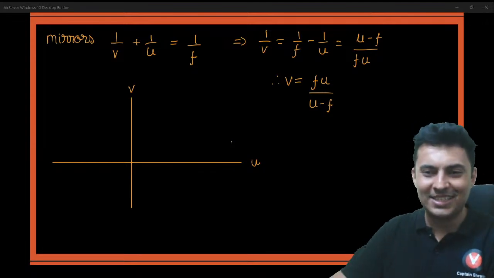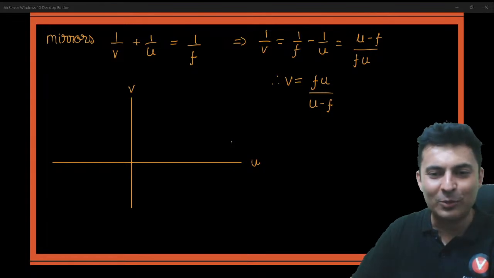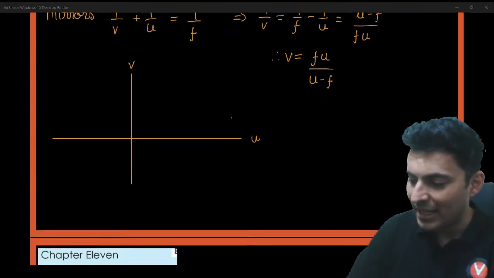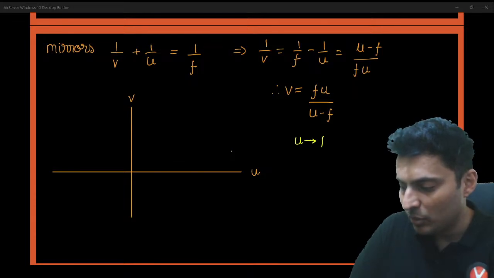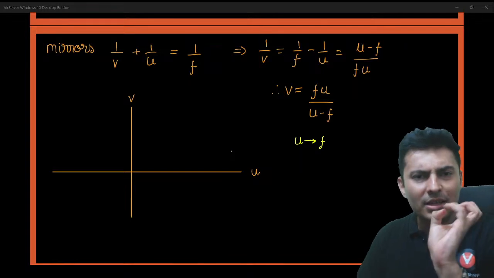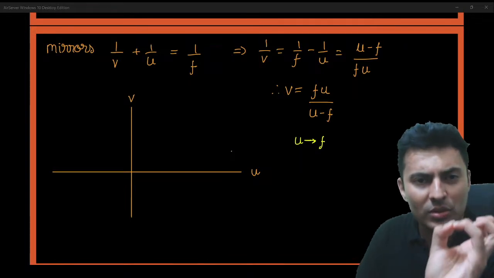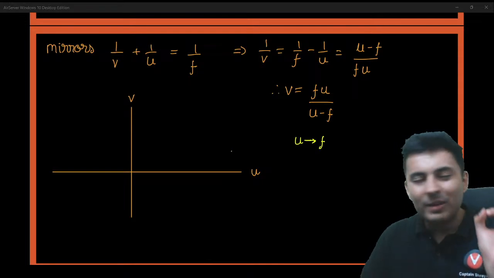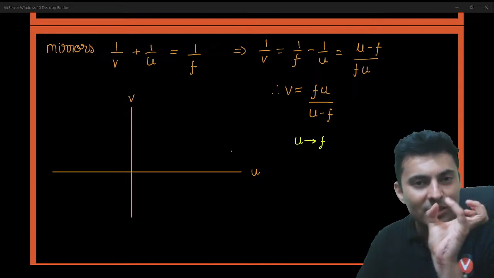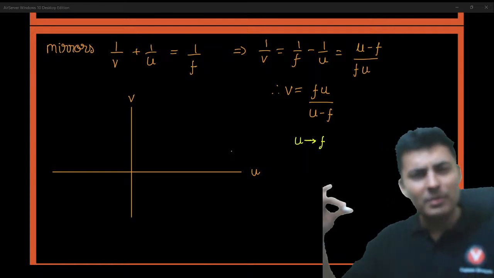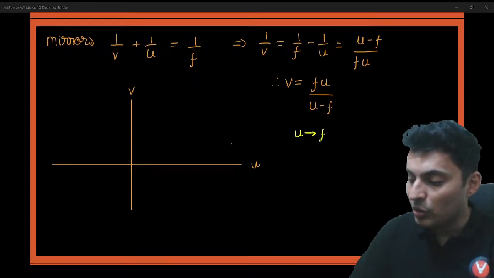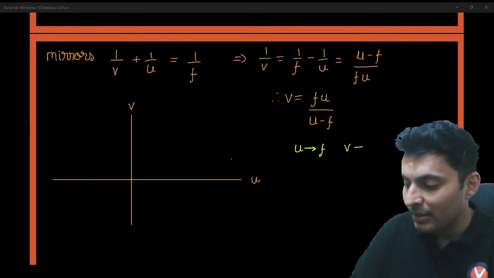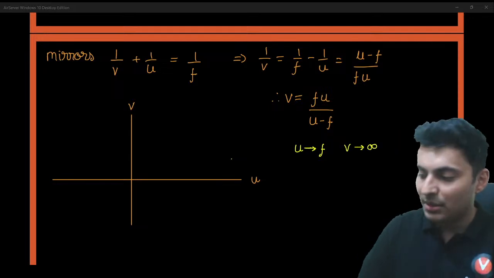Now take some special situations. My dear warriors, what are the special situations? Imagine the object is kept close enough to the focal point. Then U will be tending towards the focal length. Object distance will be almost the focal length. So the denominator will become very small, 0. So 1 by 0 will become infinity. So V will become infinity.